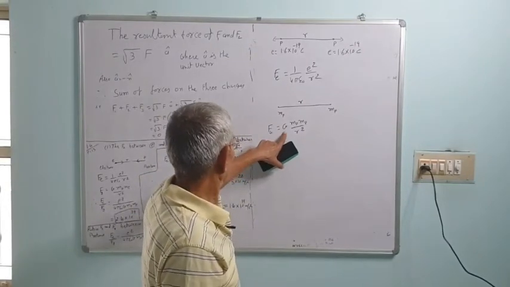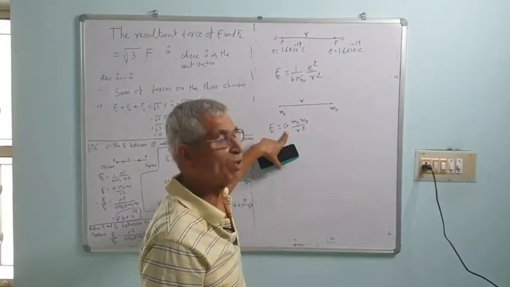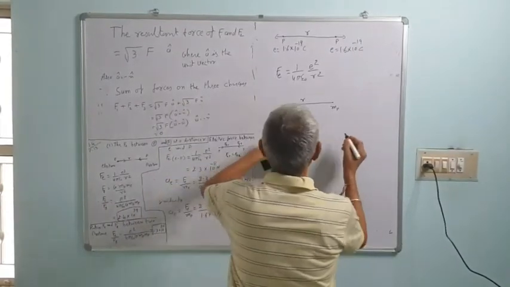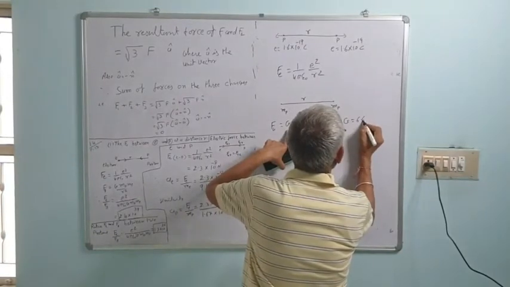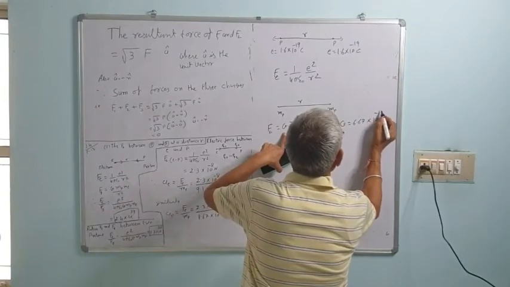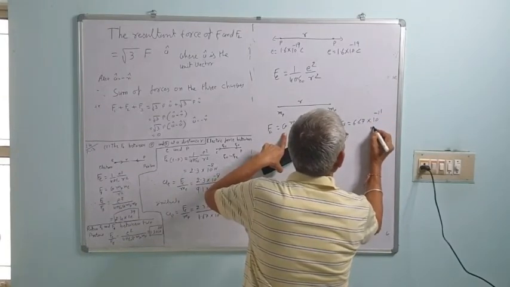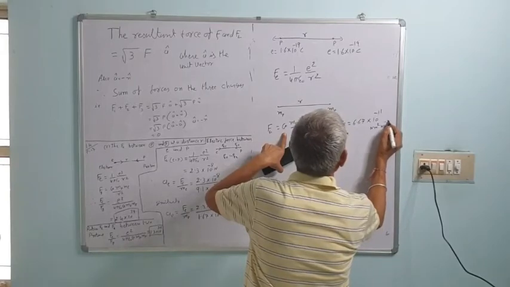G is the universal gravitational constant. Why is it called universal? Because its value remains the same throughout the universe. Its value is 6.67 into 10 raised to minus 11 Newton meter square kg minus 2.